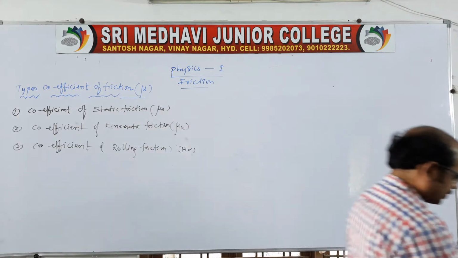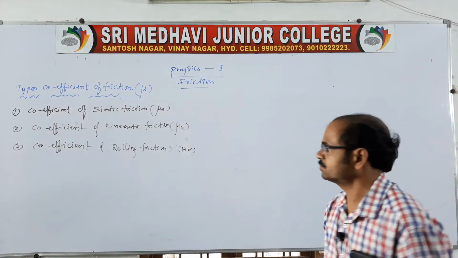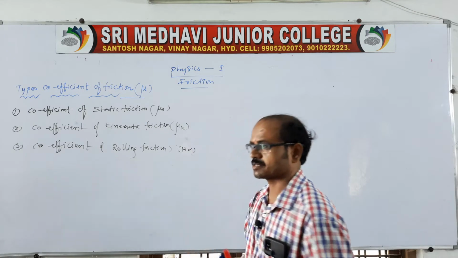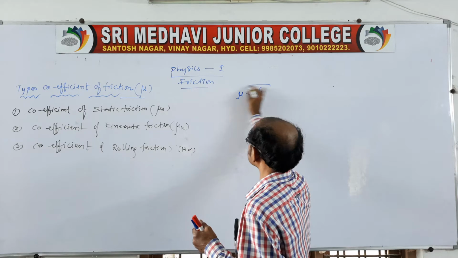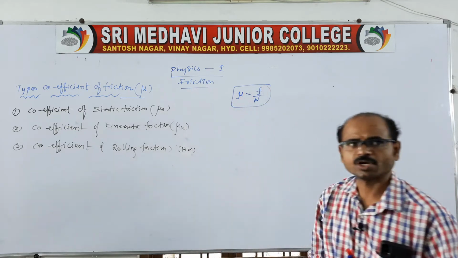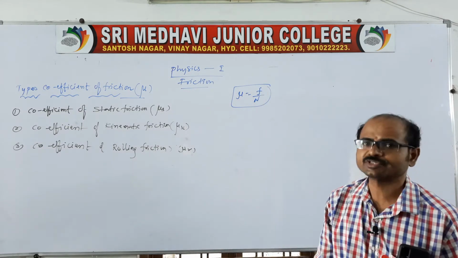We know the coefficient of friction is nothing but, very simply, the ratio of frictional force to normal force.